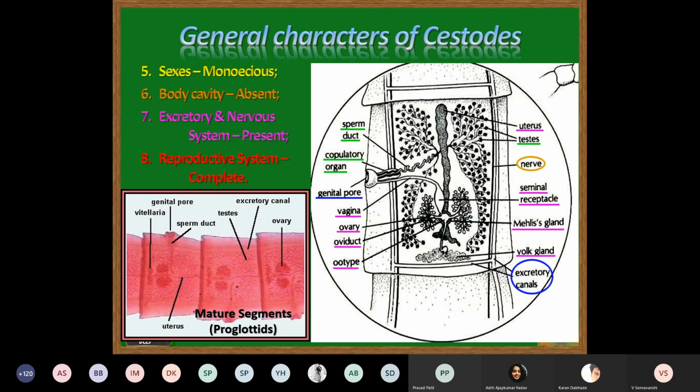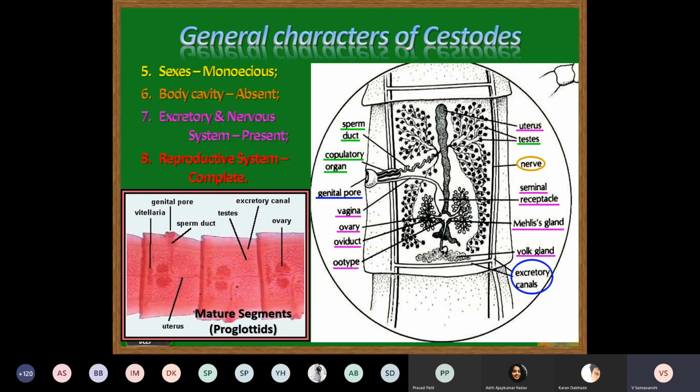The sperm which is produced in the testis, in the follicular form, is carried through the vas deferens, then into the spermatic duct, and then into the cirrus sac. And from the cirrus, it is thrown into the common genital opening, where the vagina also opens.